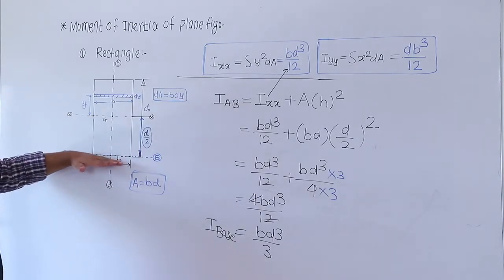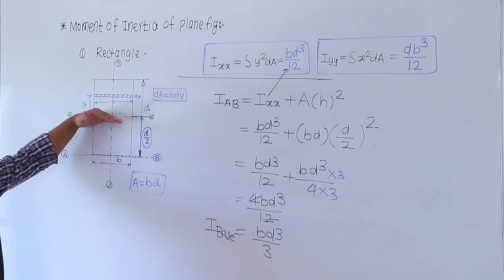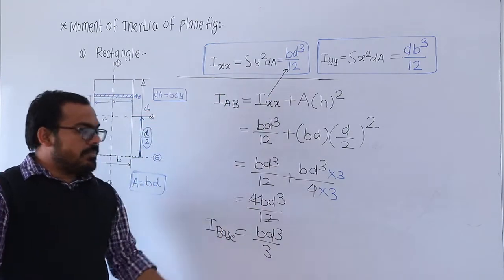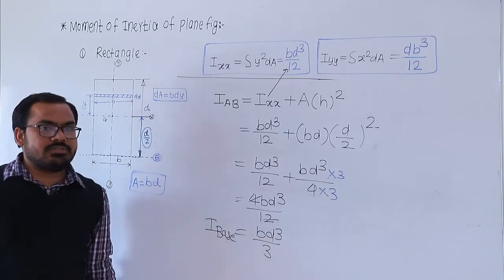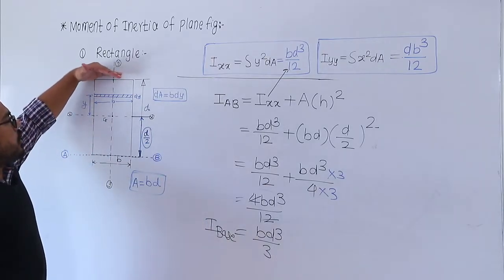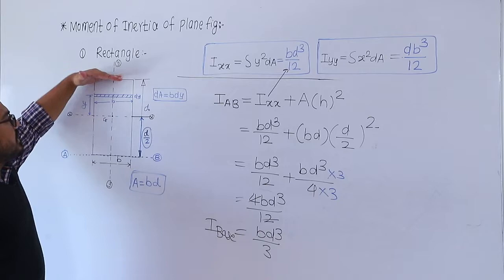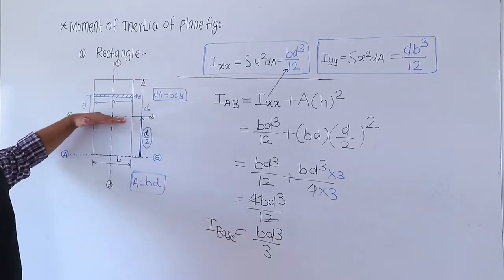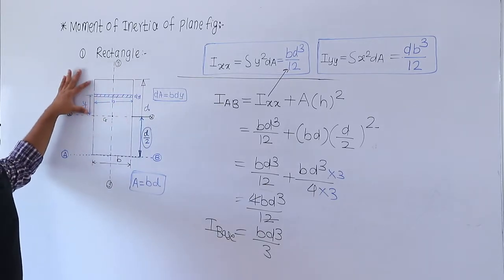And this base AB is parallel to the centroidal x axis. So according to the parallel axis theorem, you can calculate it this way. You can also calculate it for the top, and look, that is also parallel to the x axis. The area is the same, the perpendicular distance is the same.